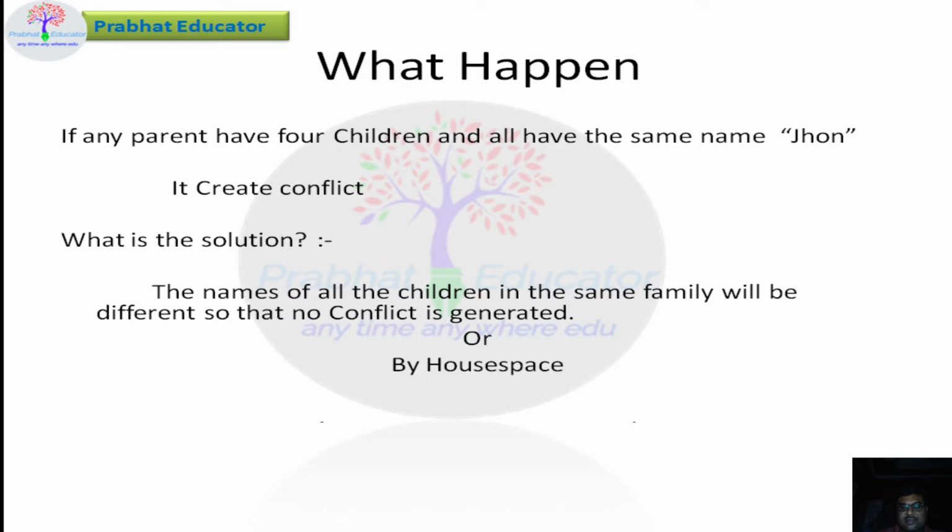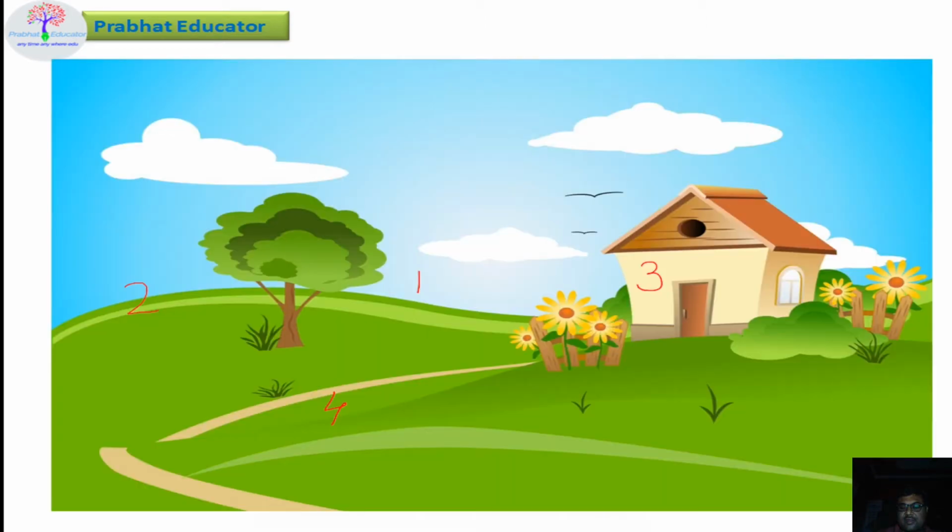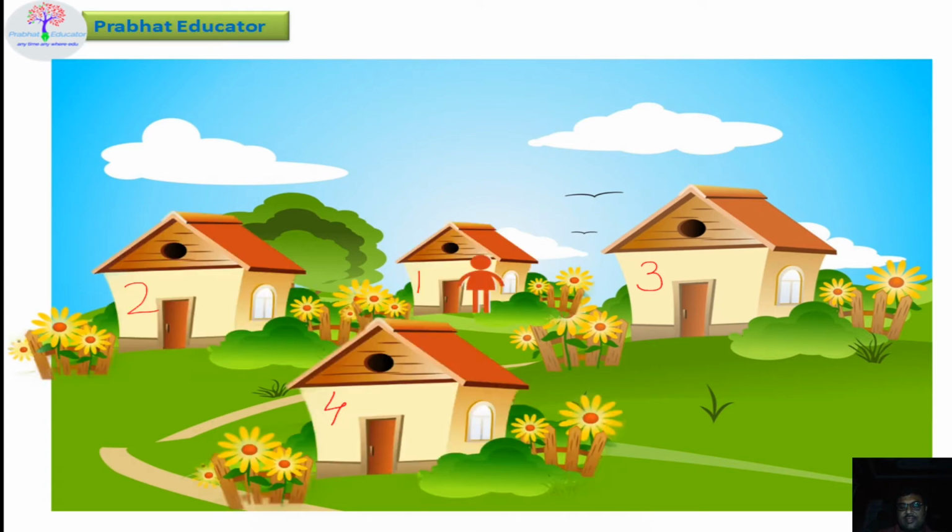Let's try to understand the meaning of house space. So move to the second scenario. Here, as you can see, there are 4 houses. In house number 1, one child is living, and the name is John. In house number 2, one child is living, and the name is John. In house number 3, one child is living, and the name is John.